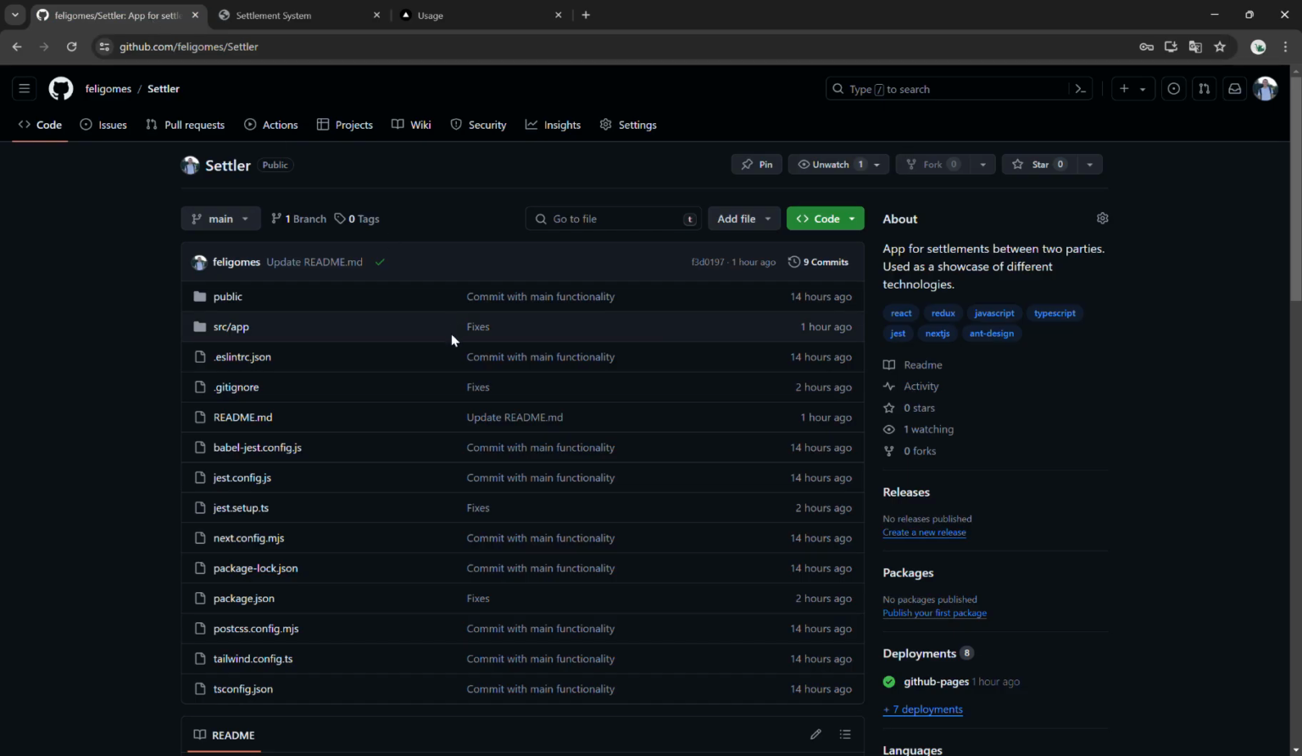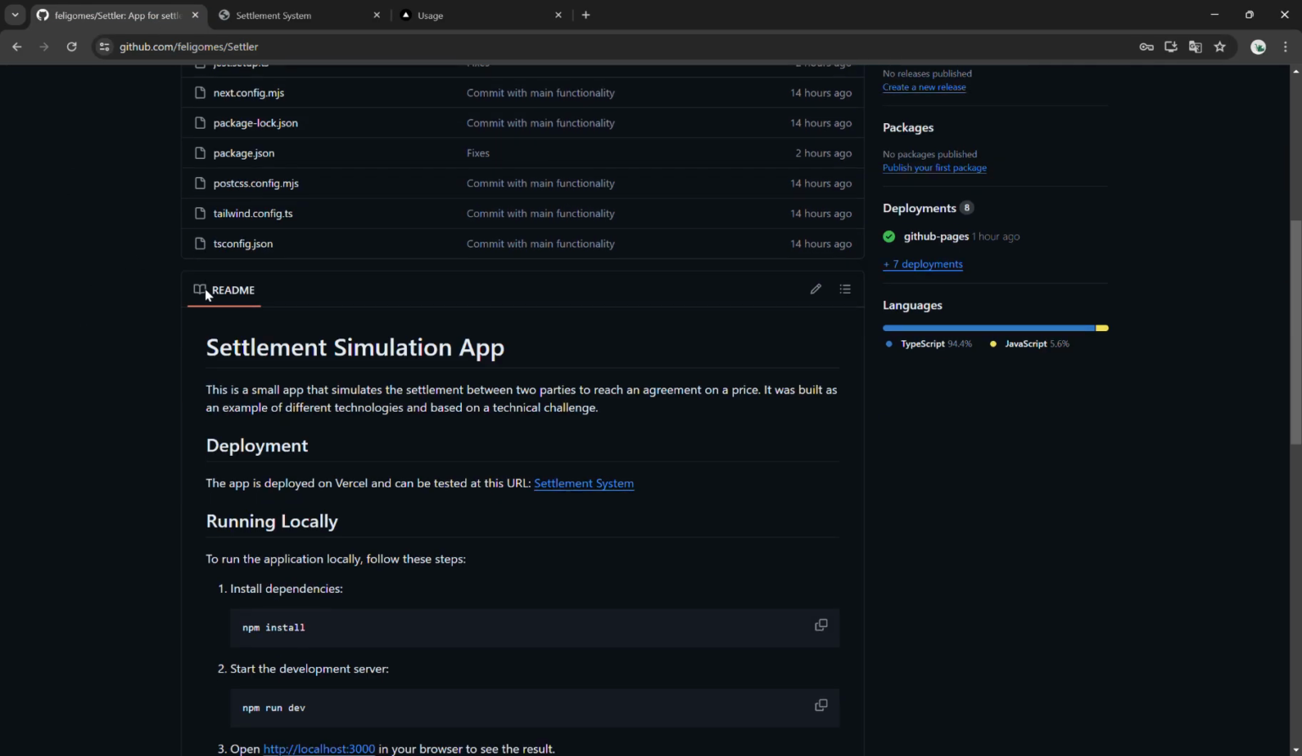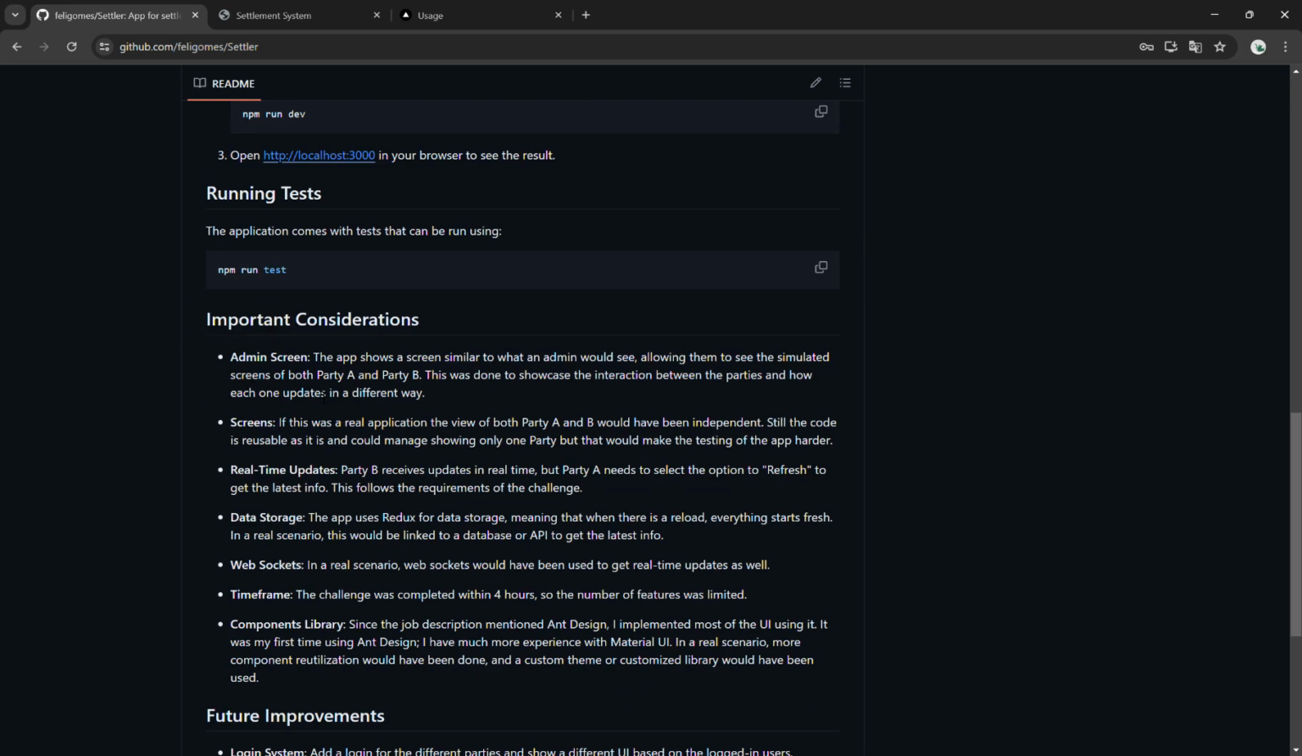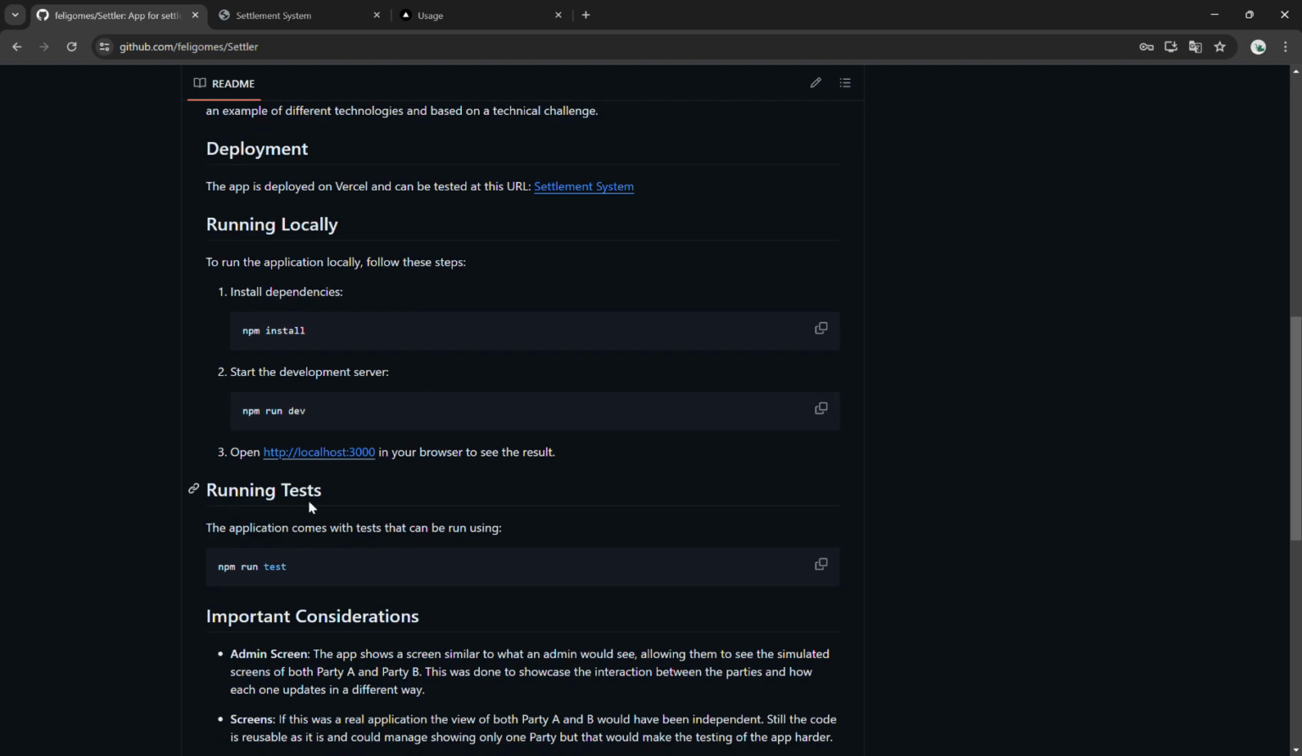I can also show that this is deployed on a public repo. I'm going to share this repo, and this video is going to eventually be embedded on this README, so it can be checked. Here I added some considerations as to why I decided to do some things this way. Here are some explanations of how to run the application locally. That is really easy to do.